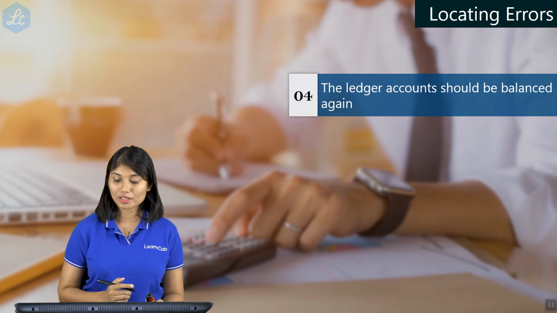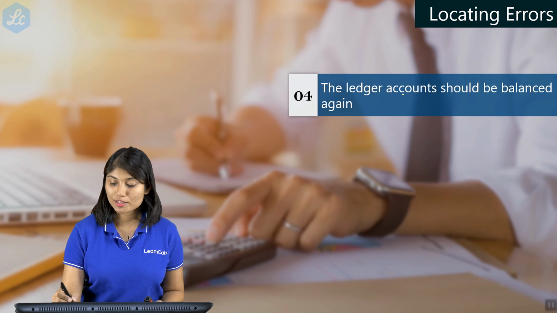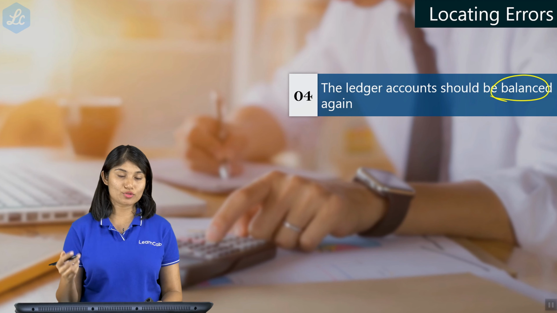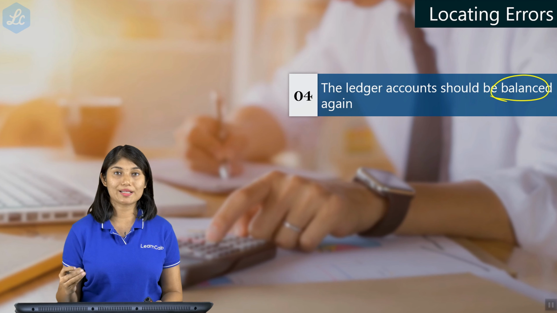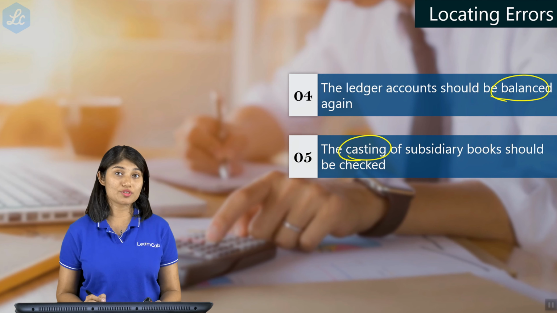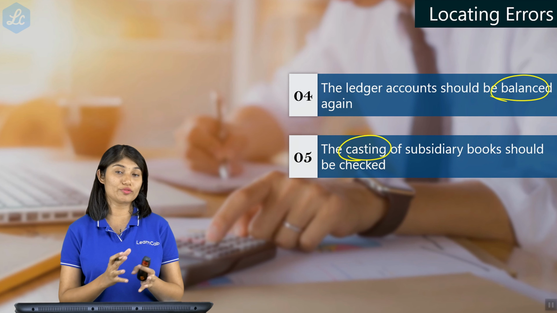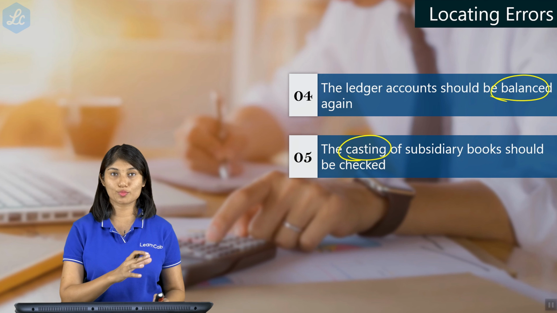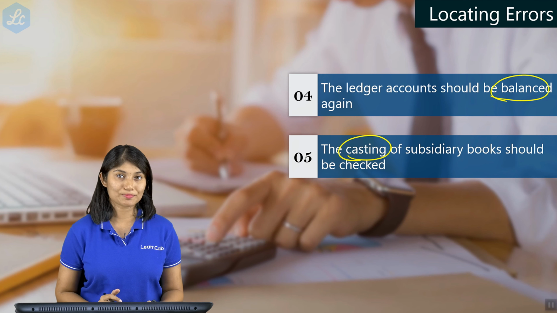So if you convert it to half, you will know that that particular expense has been entered on the wrong side. Next thing you can do is balance the ledgers again to check and ensure that you have correctly balanced the ledgers. And the casting or the totaling of subsidiary books should be checked to ensure that you have taken the correct totals from the subsidiary book to the ledgers.